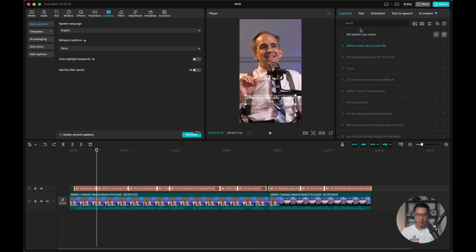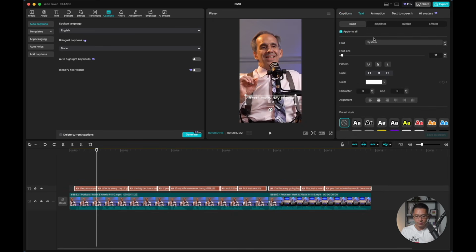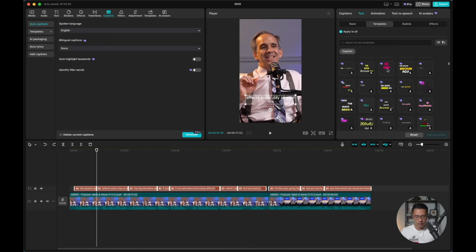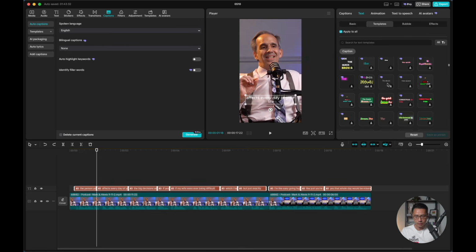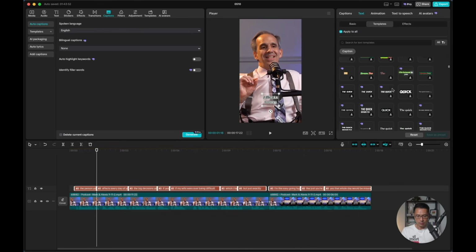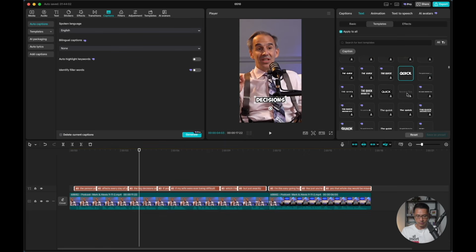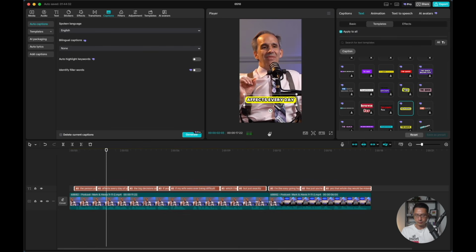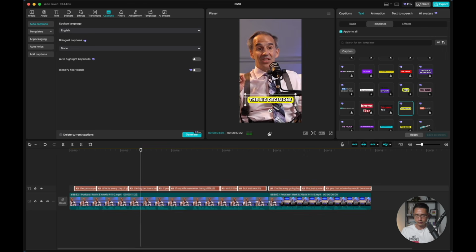Super easy. So next we can come to text and then go to templates. This is where we can change the style of the caption to make it stand out more. I want to select something that stands out more, but not too crazy. That doesn't look good. Maybe something like this. It doesn't really match. So I want to find a style that matches this video.